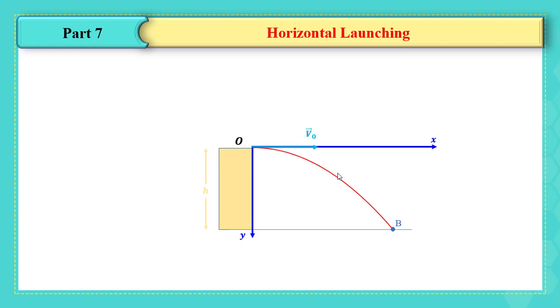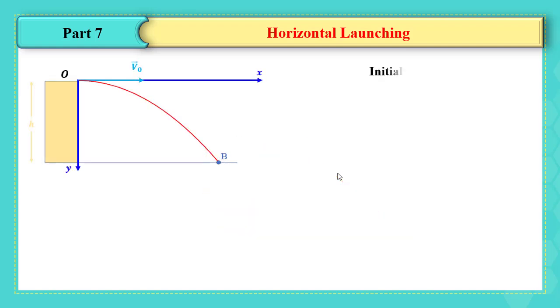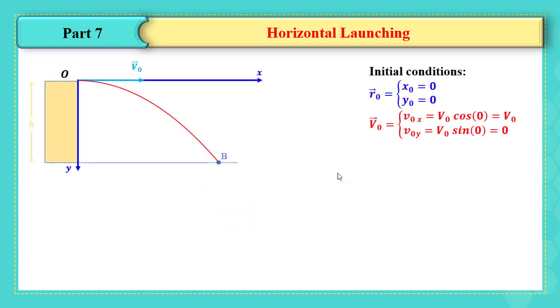In this case, the initial conditions are 0 and 0 for x and y, while the v0 vector can be found by replacing the angle 0 in the vector that we have taken in the oblique launching, and we get v0x as just v0, and it's clear from the figure v0y is 0 since there is no initial velocity along y.